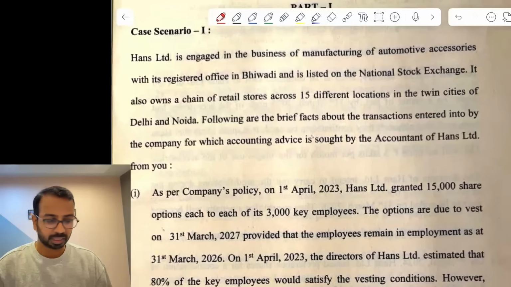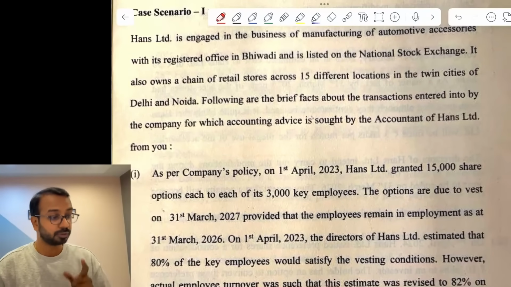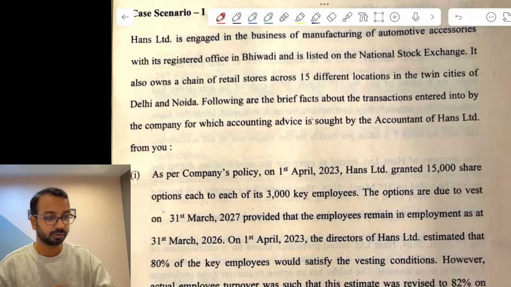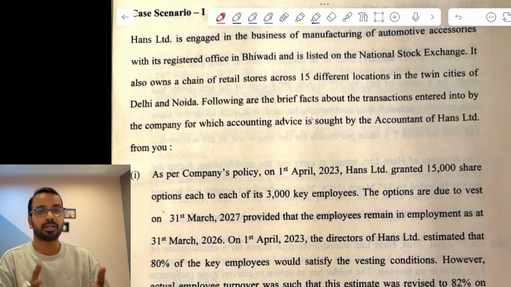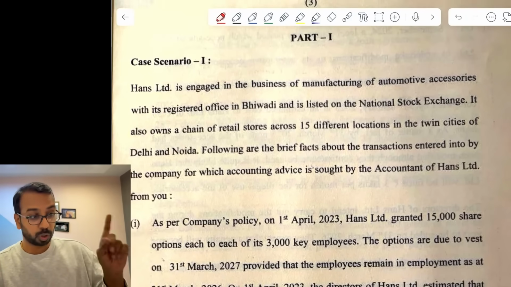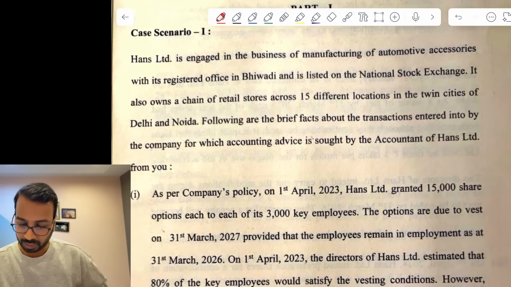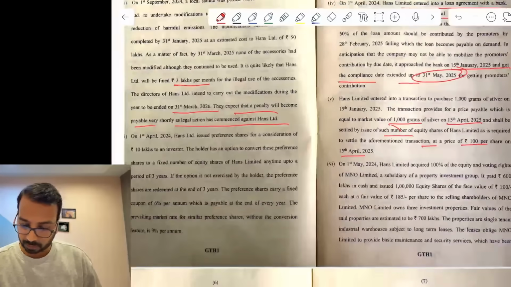The case scenarios were slightly lengthy, with a lot of confusing information. Again, one incorrect solution as per me, but we'll have to wait for what ICAI says. Okay, I hope the audio is clear, video is clear. You can confirm that. So first one, there are 5 or 6 bits.